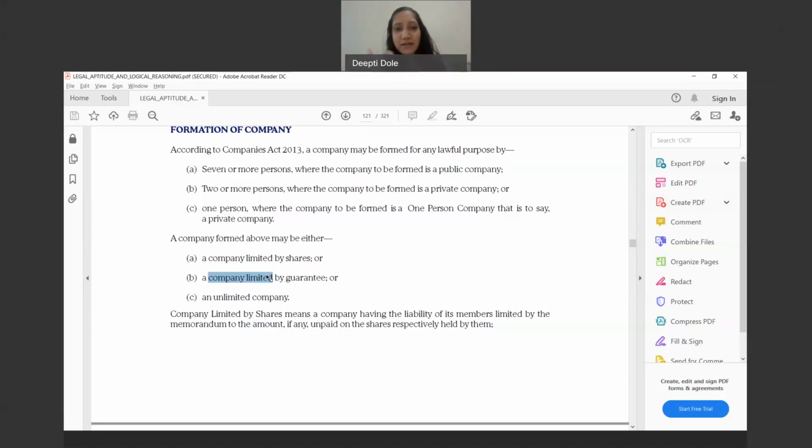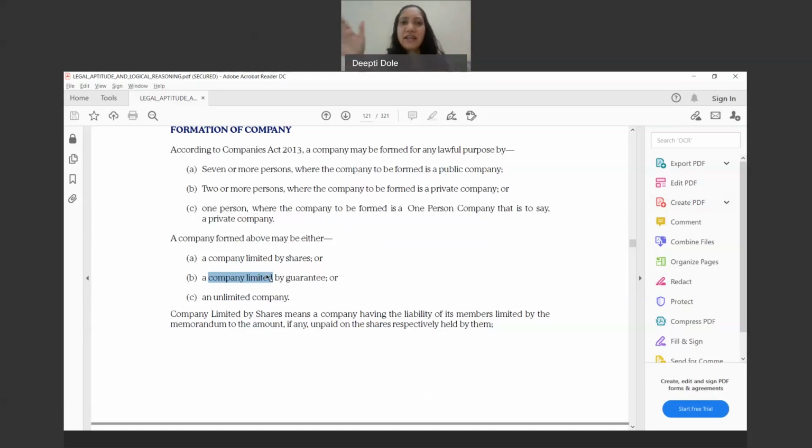Now what does company limited by guarantee mean? Limited by guarantee means that in the memorandum of association, the subscribers to the memorandum, or the members, say their liability would be limited by guarantee. They will guarantee an amount, say for example 1000 rupees.